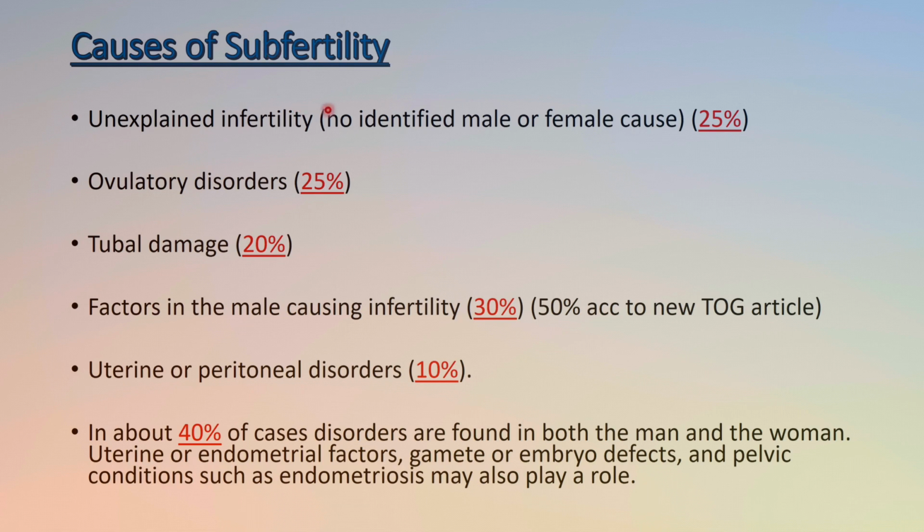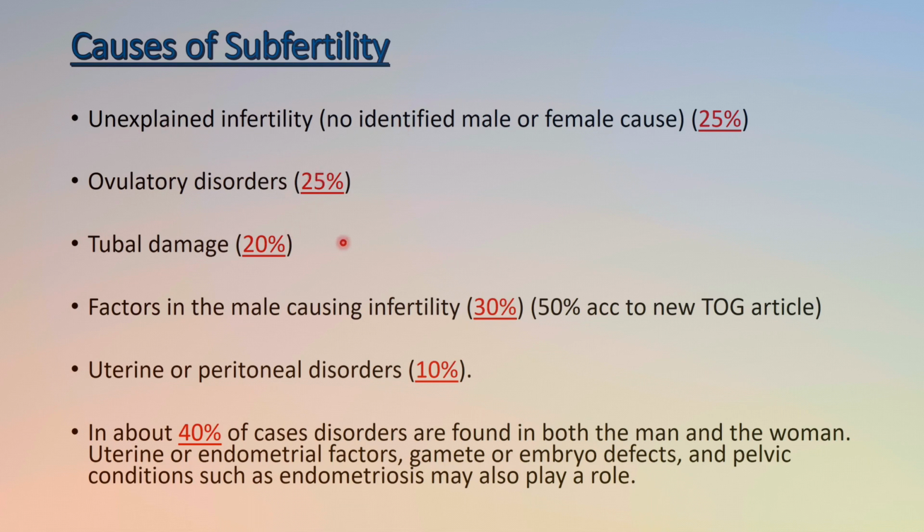Now, what are the causes of subfertility? We have different causes. Sometimes the male is involved, sometimes the female is involved in the cause. Okay, so unexplained infertility, in which we don't have any specific male or female cause, is responsible for 25% of the cases. Later on I will discuss with you the TOG article about unexplained subfertility as well and its management.